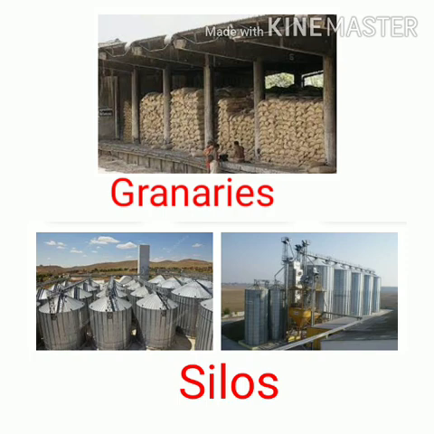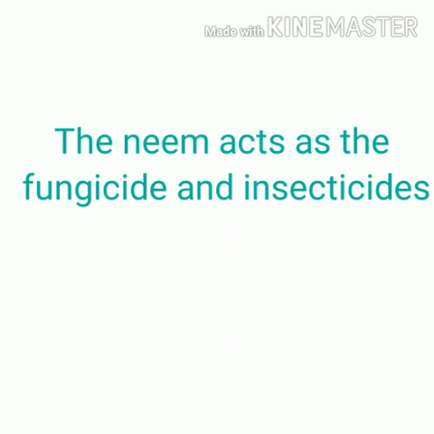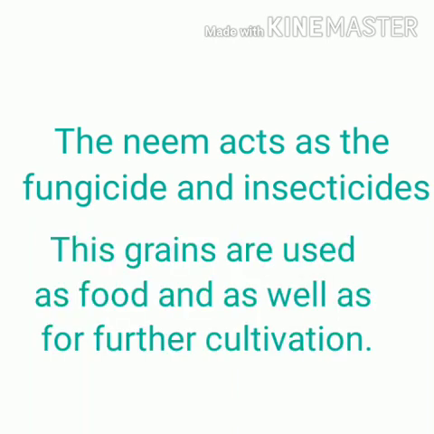In granaries, farmers keep the grain in jute bags, and they protect the seed with the help of dry neem leaves. These dry neem leaves act like a fungicide and insecticide. So there won't be any worry of spoiling of grains, and this grain is used as food as well as for further cultivation.